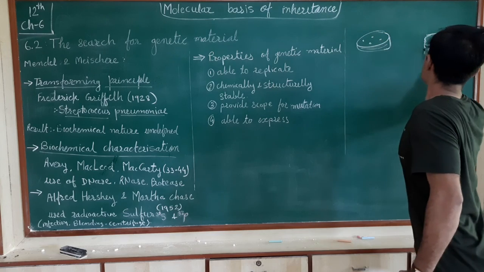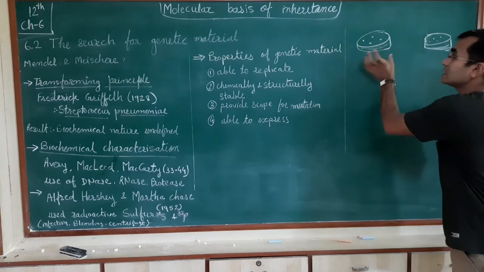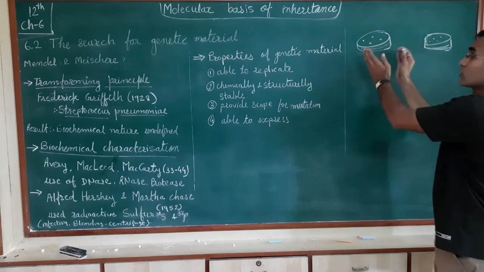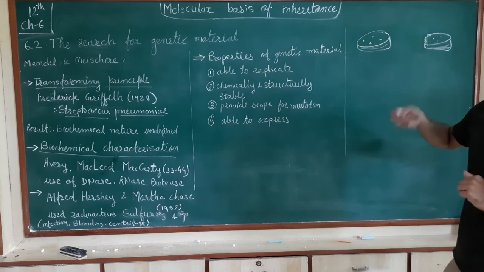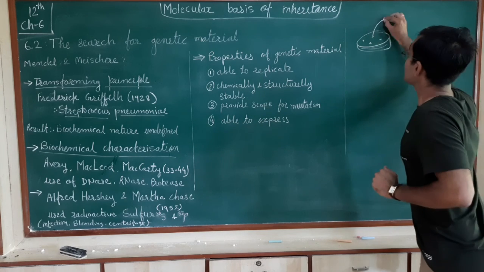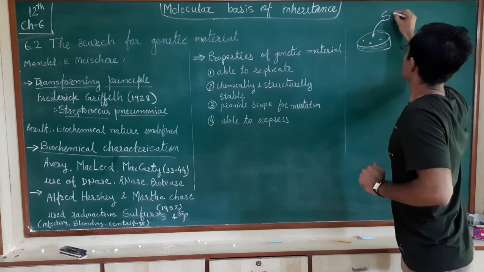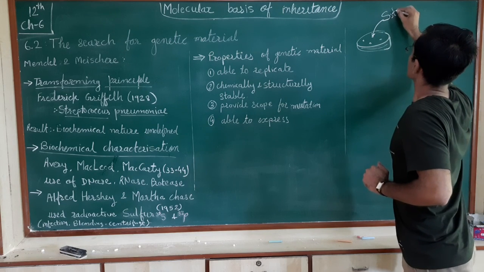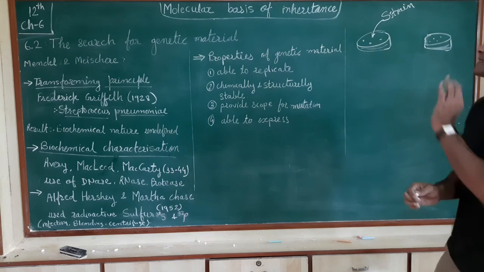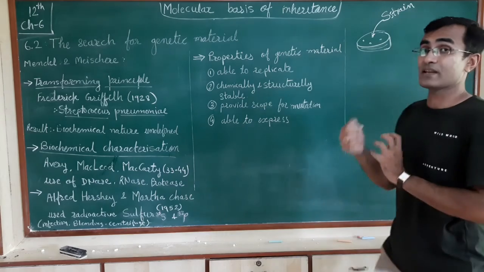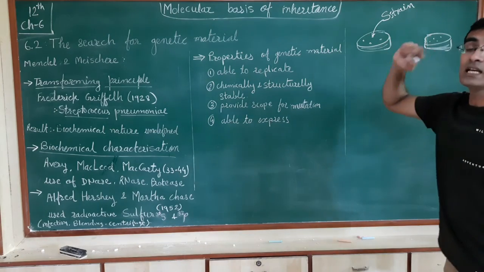The strain which he grew in one plate had a shiny appearance, which he termed the S strain. Why? Because it appears smooth on top. The surface of this colony is smooth.